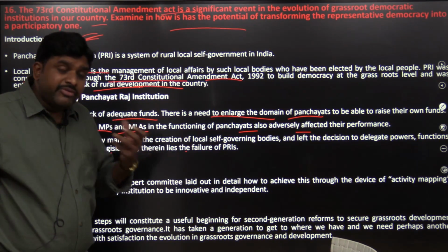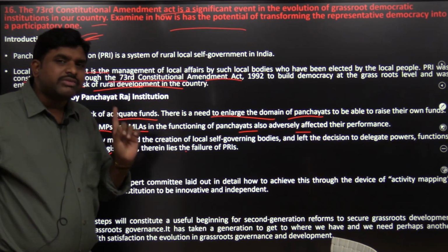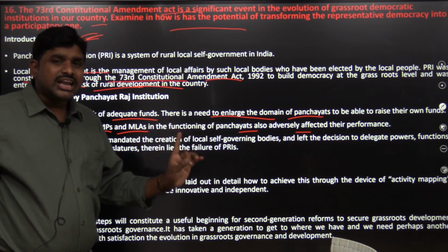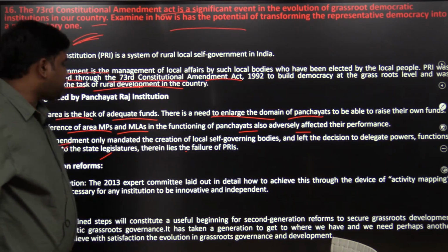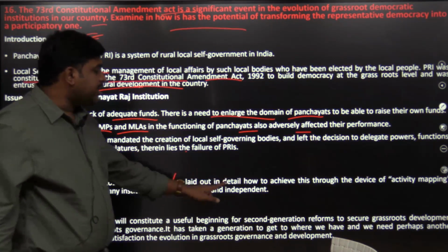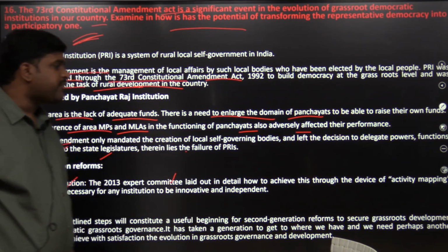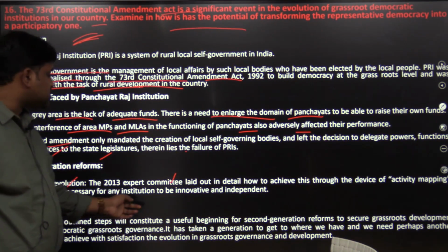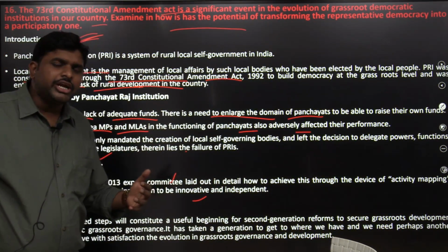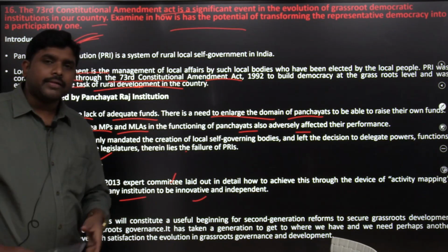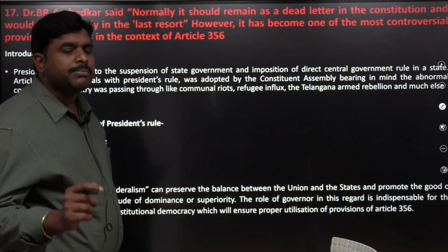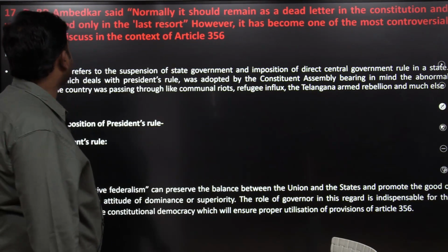So, more devolution of power should be given to the 73rd Constitutional Amendment Act bodies like Panchayats, Gram Panchayats, urban local bodies. Effective devolution. The expert committee laid out in detail how to achieve this through the device of activity mapping. Devolution is necessary for any institution to be innovative and independent. So, more participation needs to be done, a bottom to top approach needs to be there, for the sake of more participation of the people in the governance process.